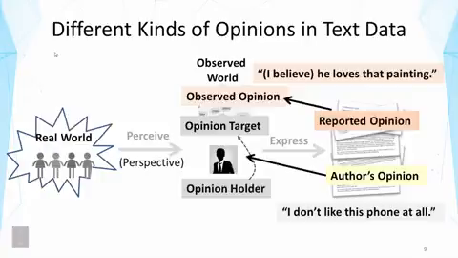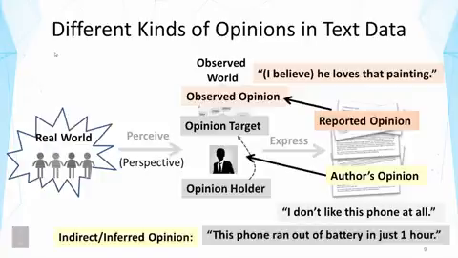And another complication is that there may be indirect opinions or inferred opinions that can be obtained by making inferences on what's expressed in the text that might not necessarily look like opinion. For example, one statement might be, this phone ran out of battery in just 1 hour. Now, this is in a way a factual statement because it's either true or false, right? You can even verify that.